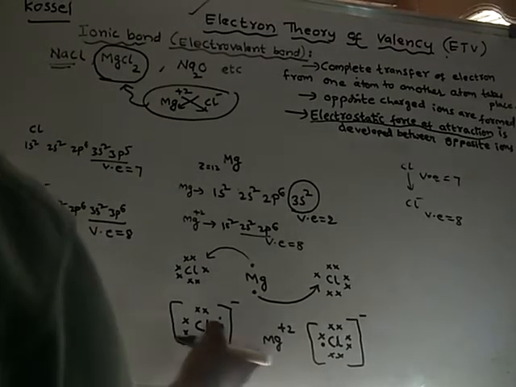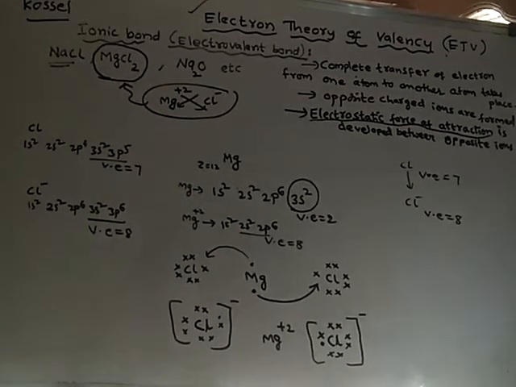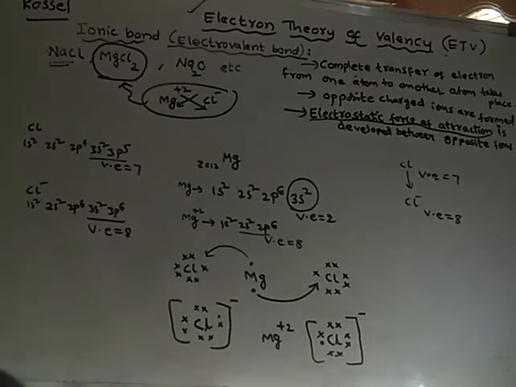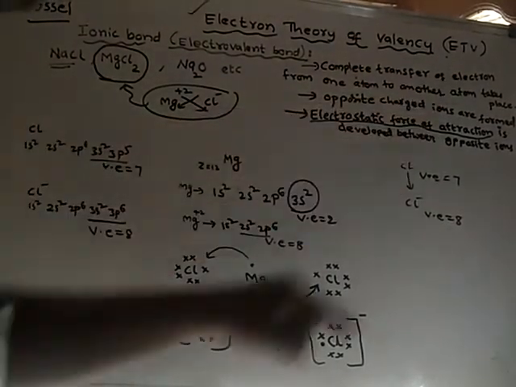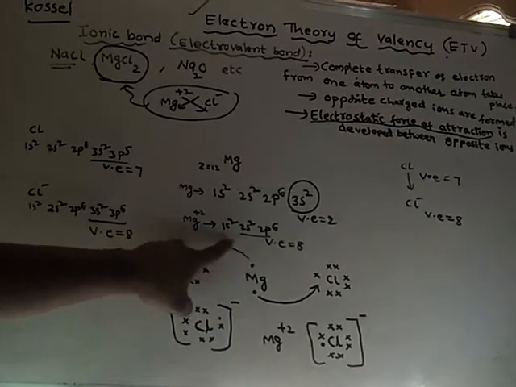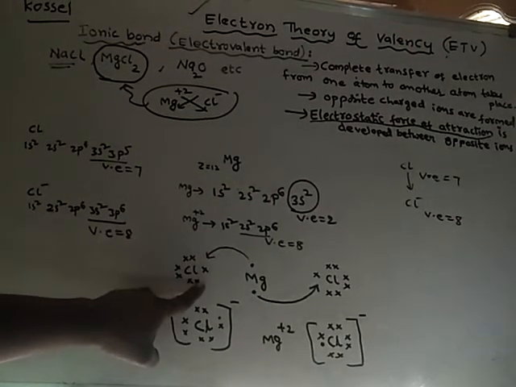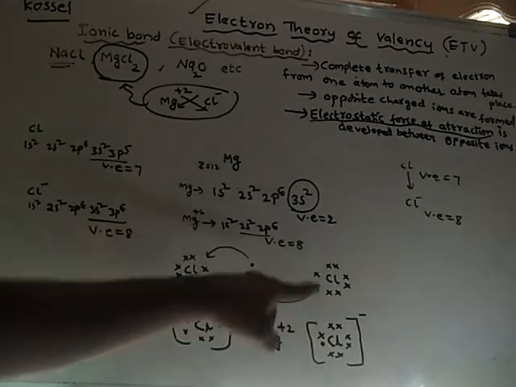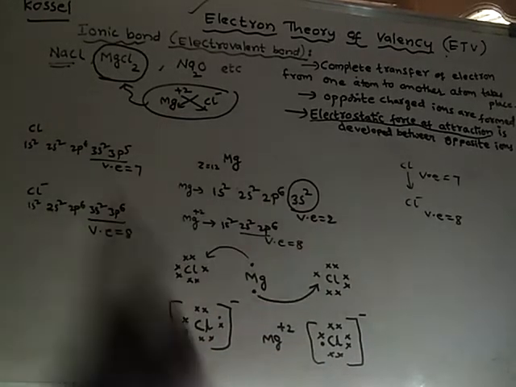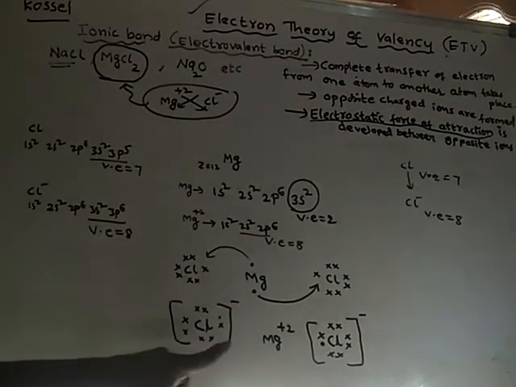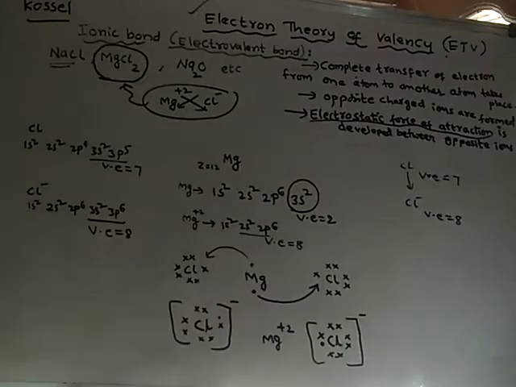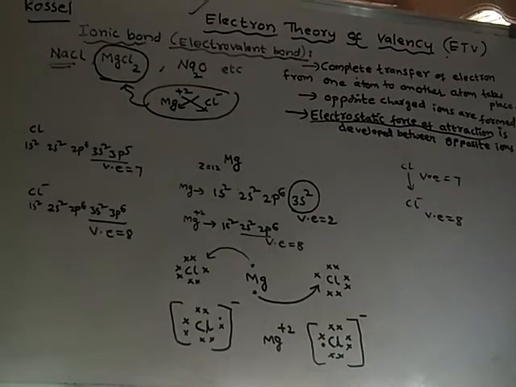So now these oppositely charged ions are formed after transfer of electrons. What is happening? Complete transfer of electrons from one atom to another atom takes place. Here this electron is completely transferred from magnesium to chlorine, and this electron is also completely transferred from magnesium to chlorine. Next, oppositely charged ions are formed. This is positive charge, and this is negative charge, and this is also negative charge.